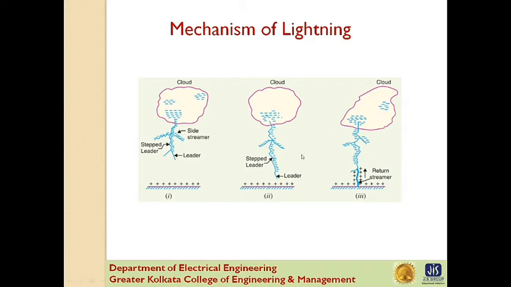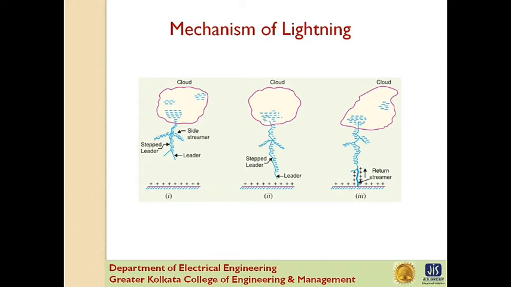Now we discuss the second picture. In many cases the leader streamer continues its journey to earth until it makes contact with the earth or some object on the earth. As the leader streamer moves towards the earth, it is accompanied by points of luminescence which travel in jumps, giving rise to step leaders. The velocity of the step leader exceeds 1/6 of the velocity of light, and the current is about 50 ampere. It may be noted that step leaders have sufficient luminosity and give rise to the first visual phenomena of discharge.